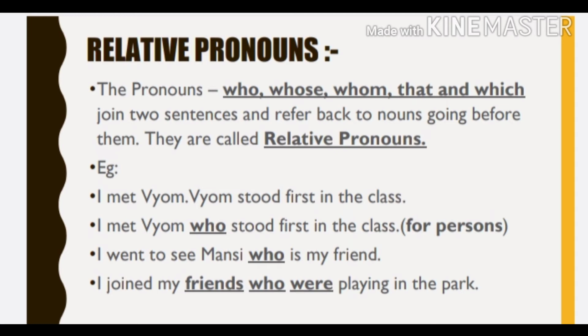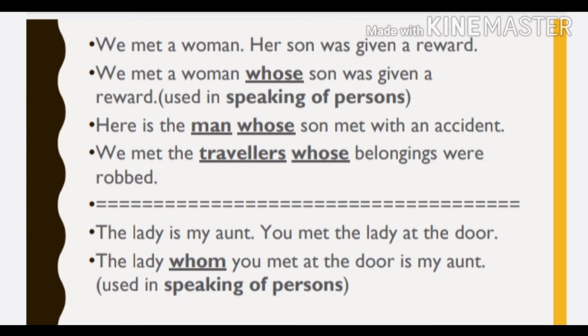Next one. We met a woman. Her son was given a reward. We met a woman whose son was given a reward. So, whose again does two things. First, it joins two sentences. And second, it is also used for the noun woman that goes before it. So, whose is used in speaking of persons.